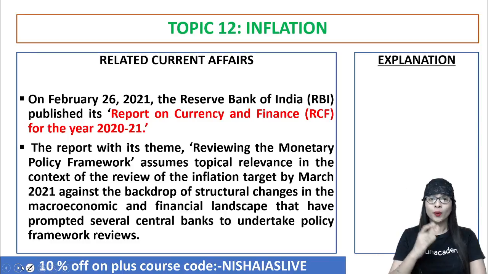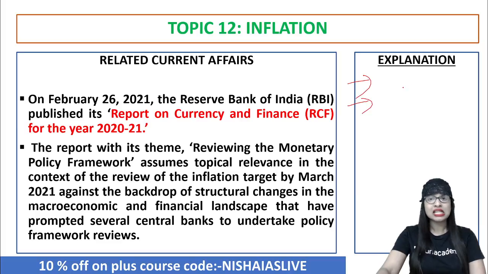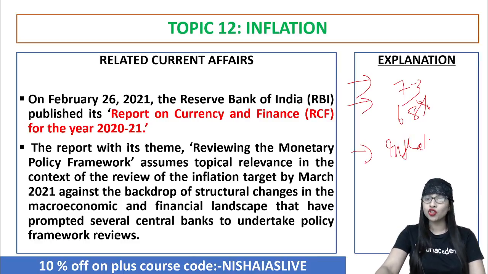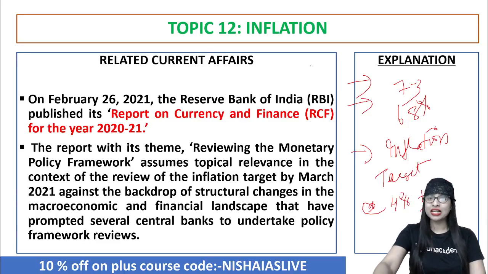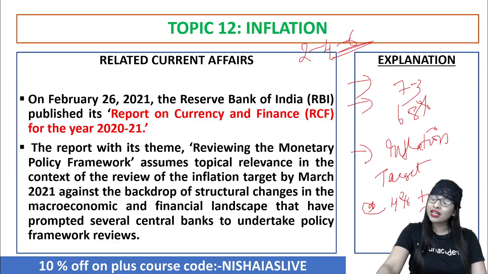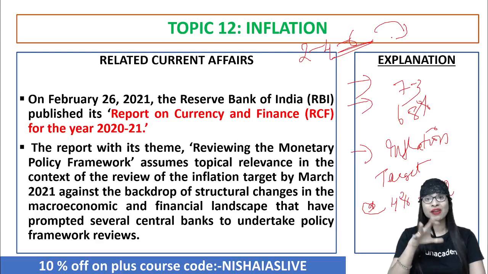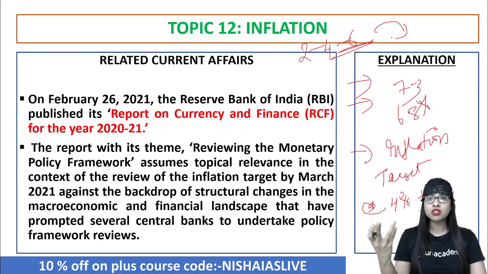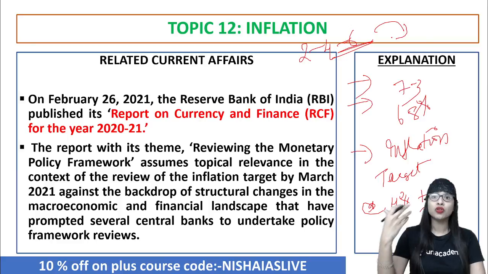In the COVID-19 pandemic, in the months of August and September, inflation was 7.3%, 6.8%, too much. We have something called inflation targeting. I have taught you in the previous class, remember? We have to target inflation at the rate of 4% with a plus or minus band of 2%. That is 2, 4, 6. Up to 6 you can let inflation increase, not beyond that. If you go beyond that, it is off the target the RBI has put across. But in the pandemic situation last year, things were out of the way. That is why such a report on currency and finance was brought in.